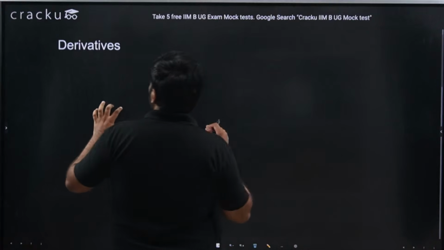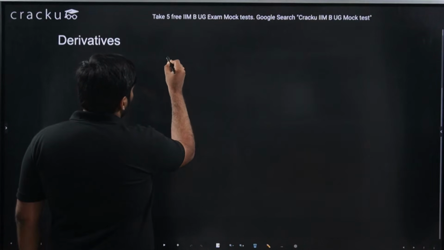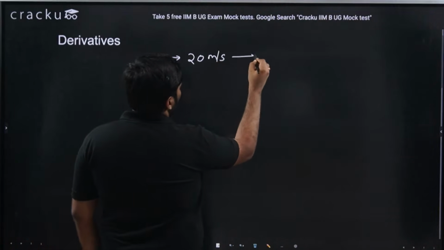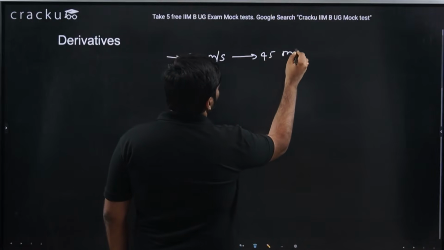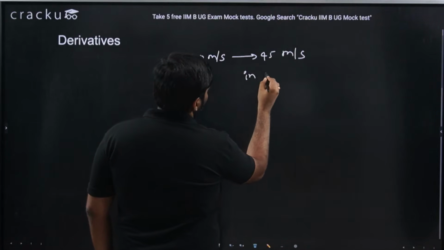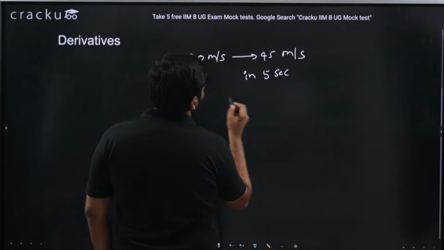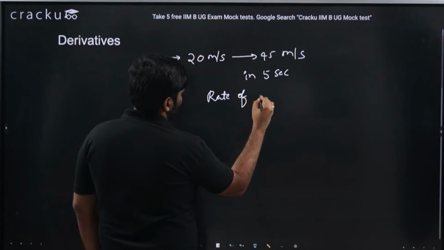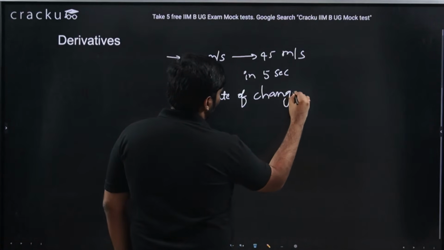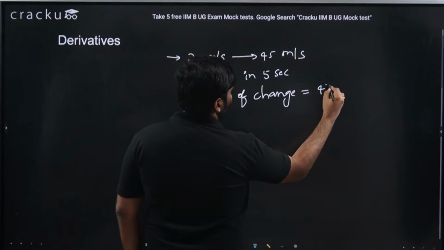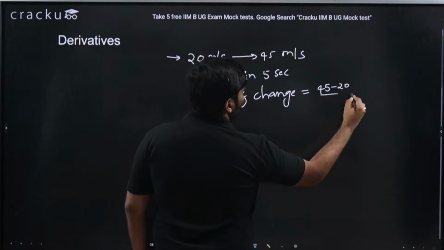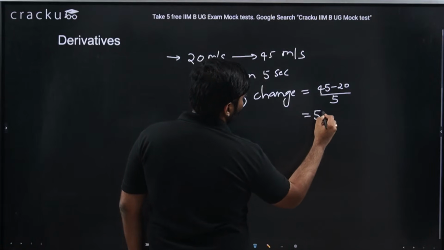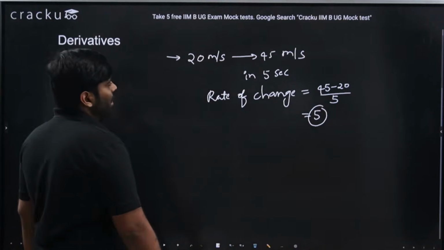Let's say a person's speed changes from 20 meter per second to 45 meter per second in 5 seconds. In 5 seconds, this is the change. Then what is the rate of change? The rate of change is the difference, 45 minus 20 in speed, occurring in a 5 second interval. So the rate of change will be 25 by 5, which is 5.